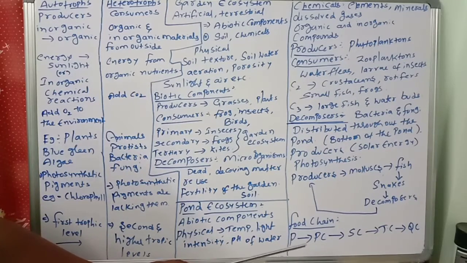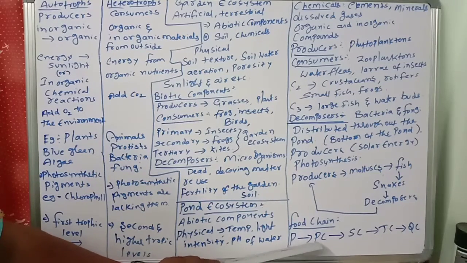So all organisms are interlinked. This sequential interlinking of organisms involving transfer of food energy from the producers through a series of organisms with repeated eating and being eaten is called the food chain. This point you should remember.